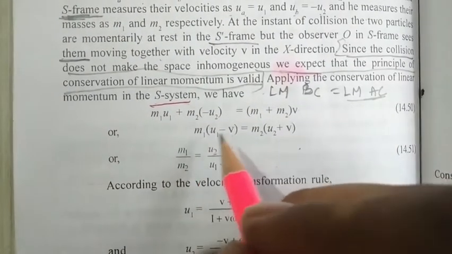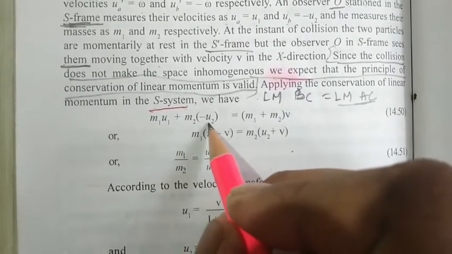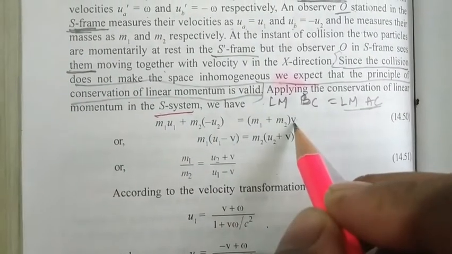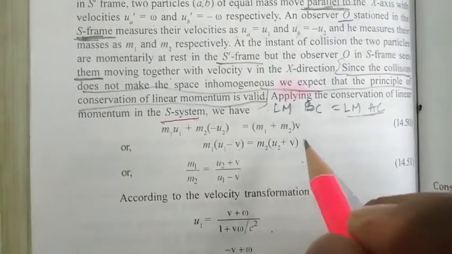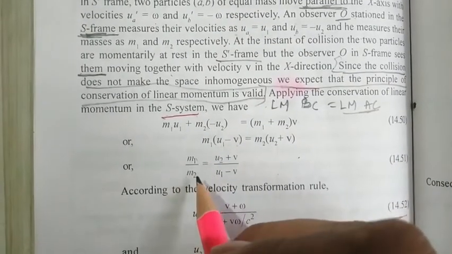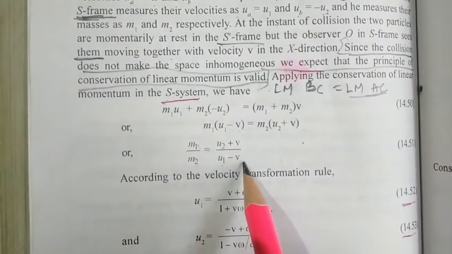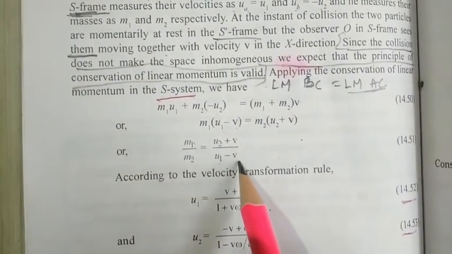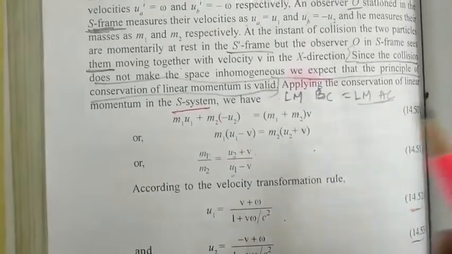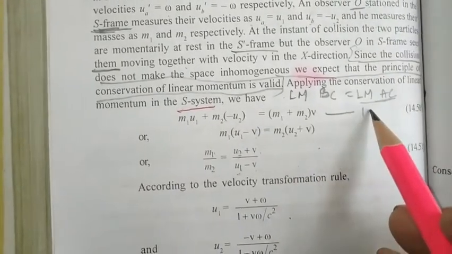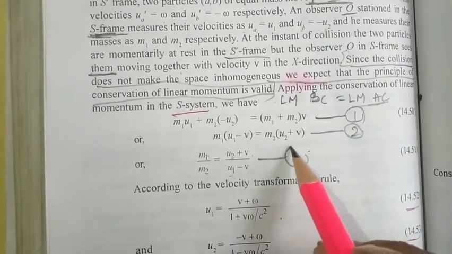Minus M2 U2 can be taken this side, and on the RHS we find M2 into U2 plus V. So that implies M1 by M2 will be equal to U2 plus V by U1 minus V. Here I suggest that you write down this as your equation number 1, this is equation number 2, and this is equation number 3.